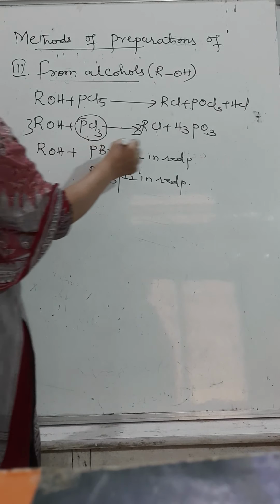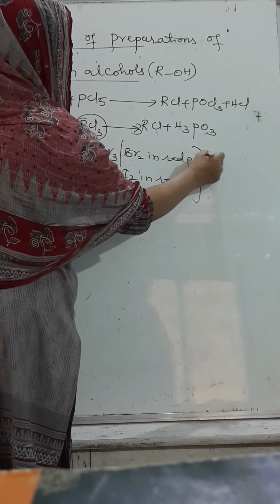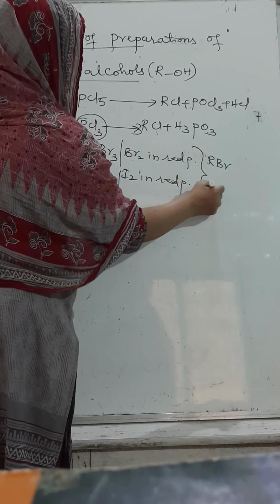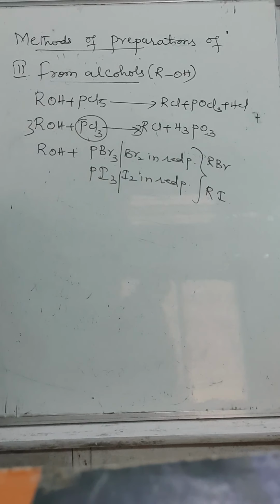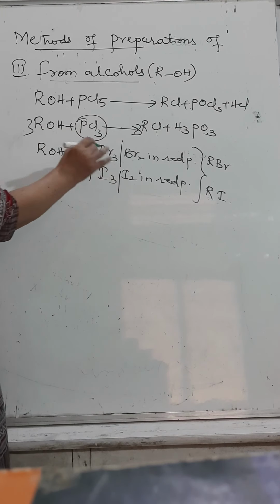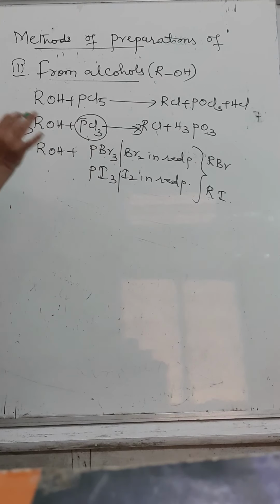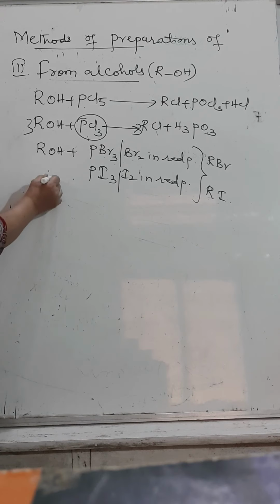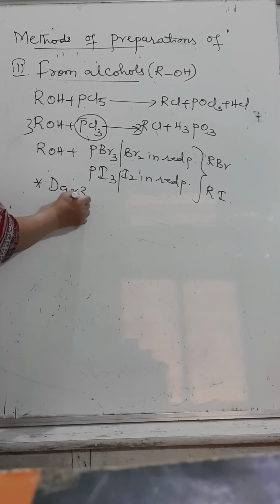This will produce RBr and this will produce RI. Take any simple example, not complicated ones, and practice the general equation. Whatever example they ask in the exam, we should be able to write it based on the general equation. The most successful method is Darzens process.